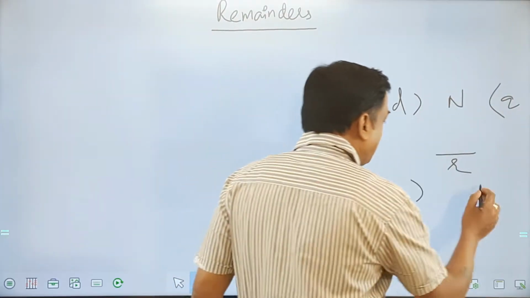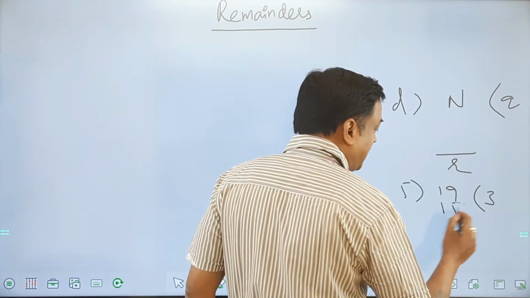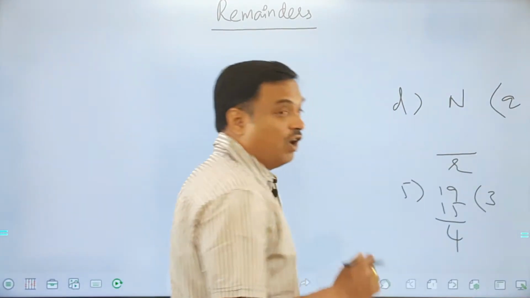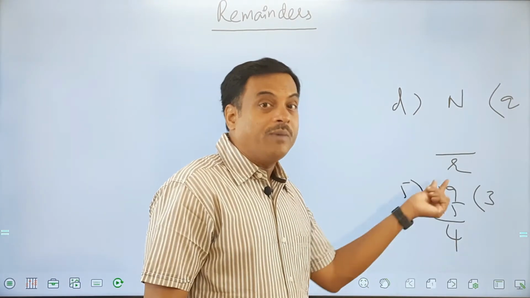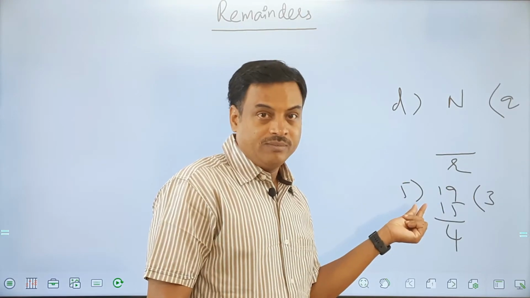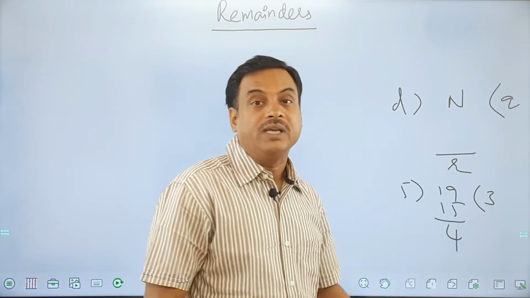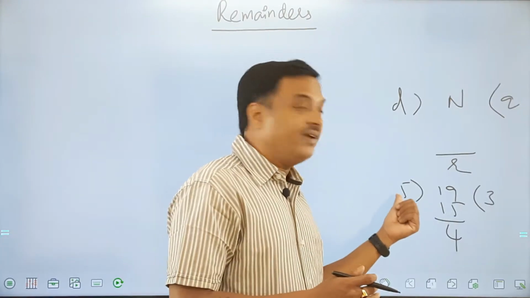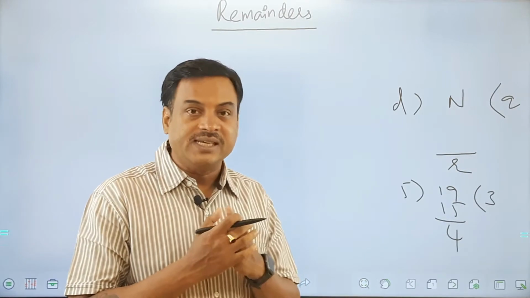For instance, if I divide 19 by 5, 3 times 5 is 15 and the remainder is how much? 4. So if I subtract 4 from 19, it will be exactly divisible by 5. 19 minus 4 is 15, and 15 divided by 5 is exactly divisible.